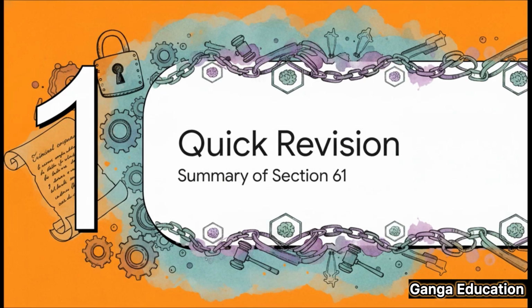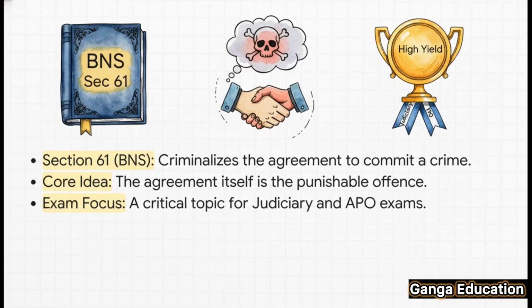All right, we have covered a lot of ground. So to make sure everything is locked in your memory, let's do a very quick revision of the most important points. So, here are the 3 main things to take away. First, Section 61 of the BNS is your go-to section for criminal conspiracy. Second, the core idea, the heart of this section, is that the agreement itself is the crime. And third, from an exam point of view, this is a high-priority, high-yield topic for both judiciary and APO exams.